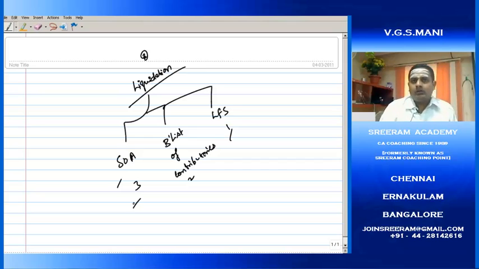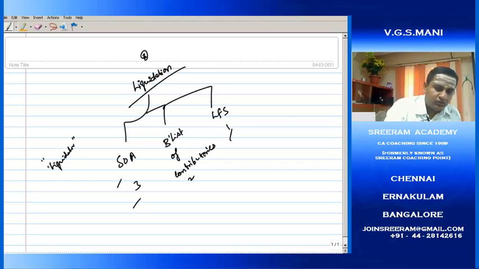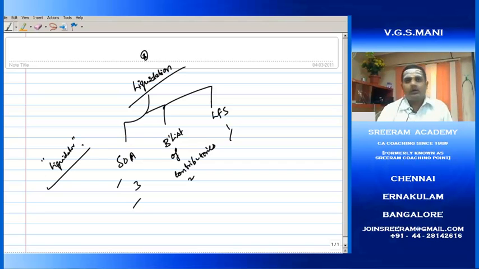What is this SOA? When a company is liquidated, we will appoint a person, or sometimes the court will appoint a person by name liquidator. He is a person who will take care of all the disposal of assets, settlement of liabilities, etc. Since he is doing that work, he will be given some consideration that we call liquidator's remuneration. This person will be appointed for the purpose of realizing the assets and settlement of liabilities. For doing that work, he will be paid, we will call it liquidator's remuneration.